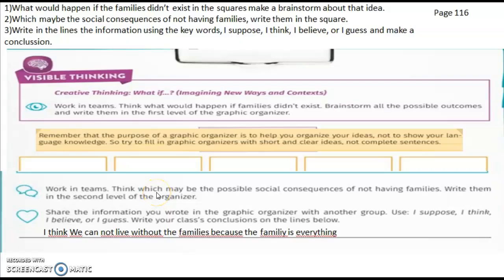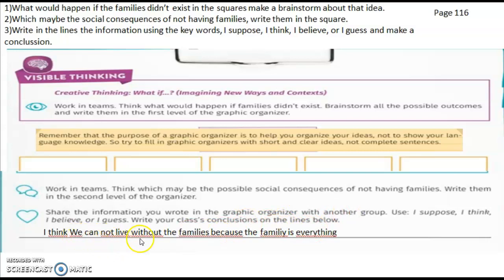On page 116, we got 3 exercises. What will happen if the families didn't exist? In the square, make a brainstorm about that idea. In the number 2, we got: which may be the social consequences of not having families. Write them in the square. And in the number 3, we got: write in the lines the information using the keywords. I suppose, I think, I believe. Like in this example.